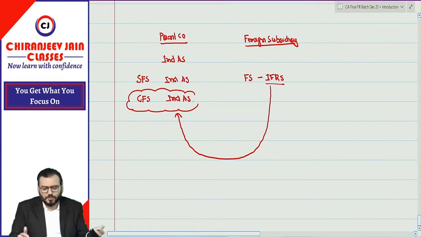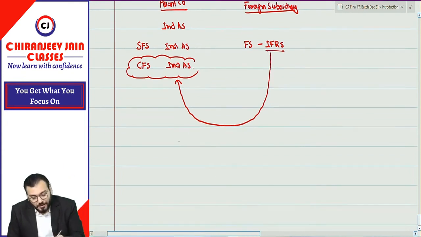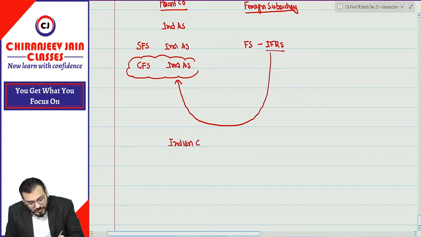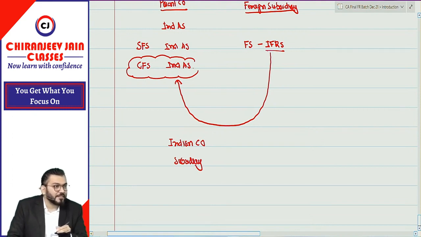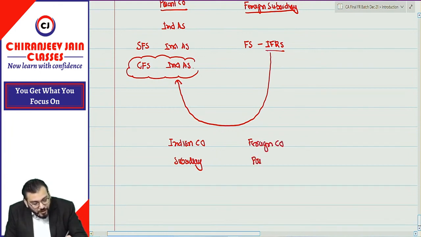Now, the next doubt is this: suppose the Indian company is a subsidiary company and the foreign company is the parent company. This is your doubt, right?